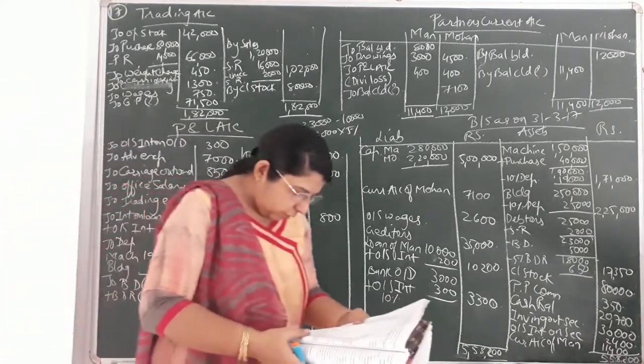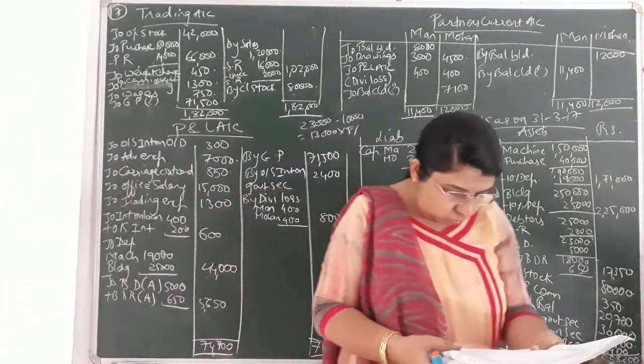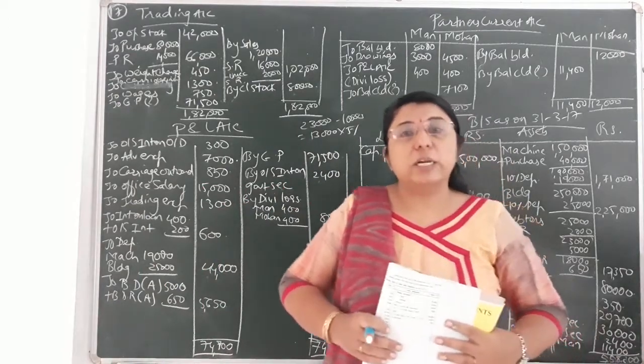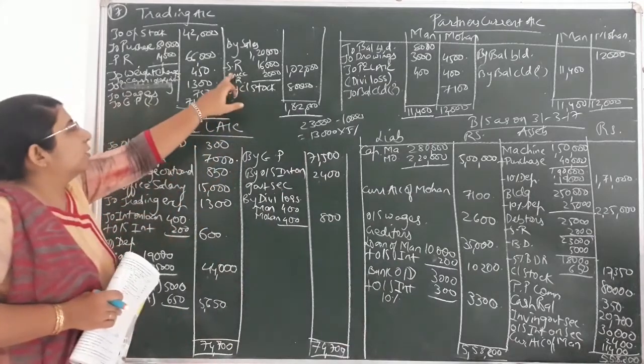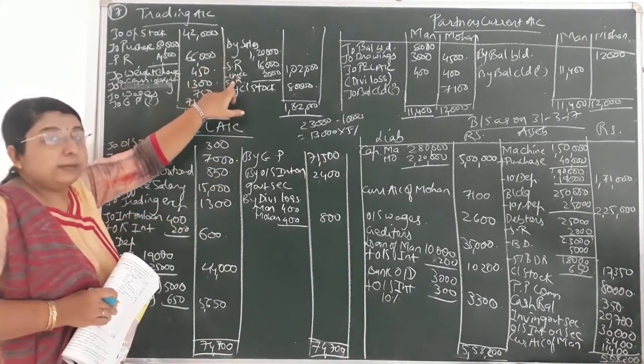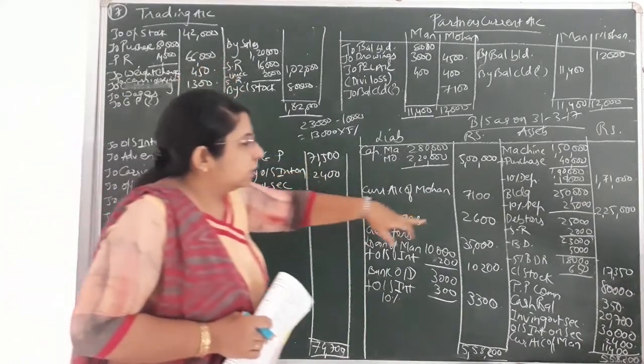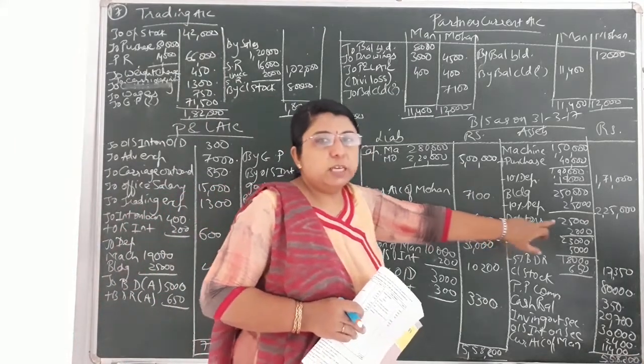The last adjustment was already done, that is goods of 2,000 missed out being recorded in the sales return book, that is unrecorded sales return. Both the effects we have already given: one I have subtracted from sales on the credit side of trading account, and the second, debtors, I have subtracted from the asset side of the balance sheet.